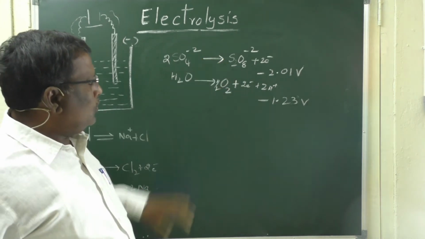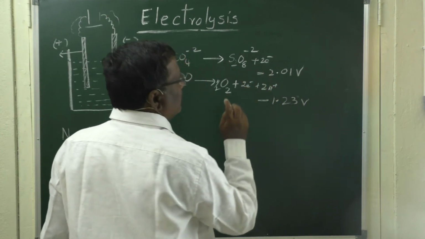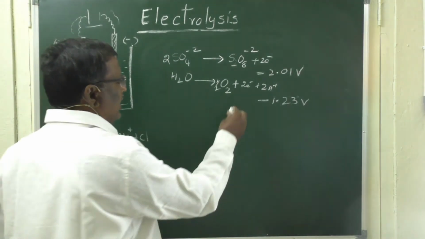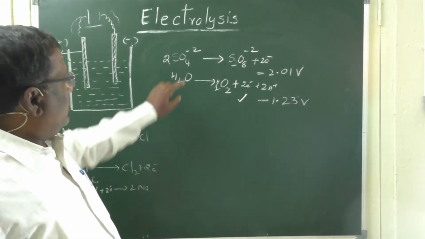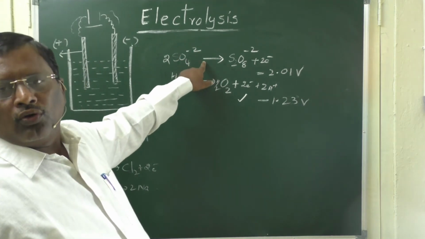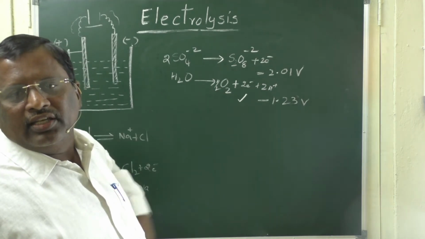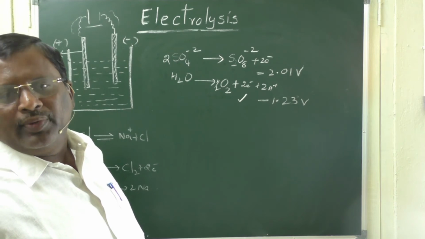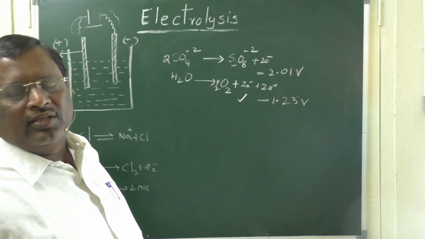Out of these two, the highest oxidation potential is for water, because these are negative values, and the least negative value will be highest. That is why, instead of oxidation of the SO4 of the electrolyte, water is oxidized at anode. That is why oxygen is liberated at anode and copper is deposited at cathode.